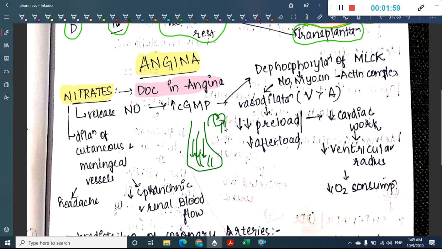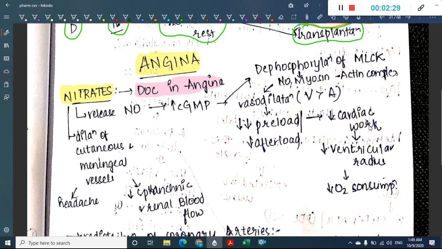Because of this, only a small amount of blood is pumped out by the ventricles, so there is decreased afterload. Overall, because of decreased preload and decreased afterload, there is decreased cardiac work. The work that the heart has to do has decreased, and this also decreases the ventricular radius and the oxygen consumption.